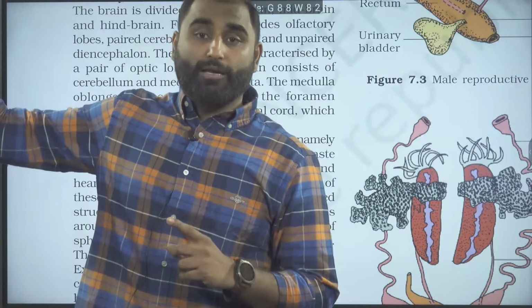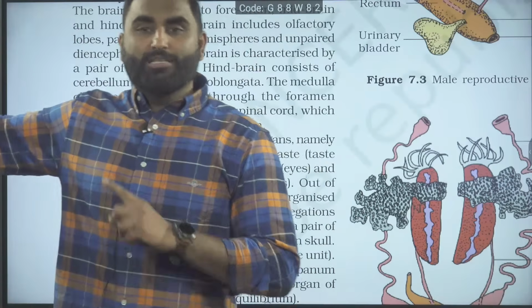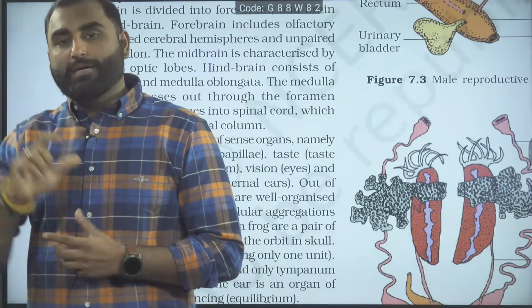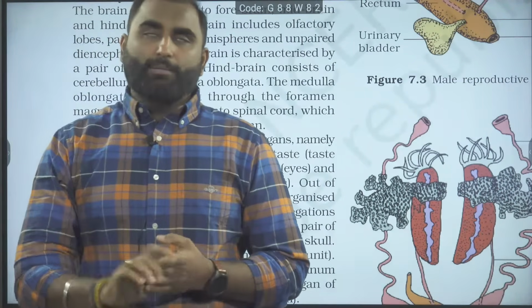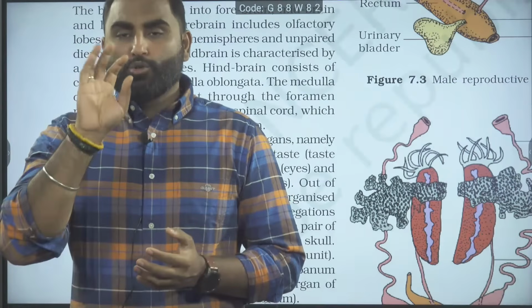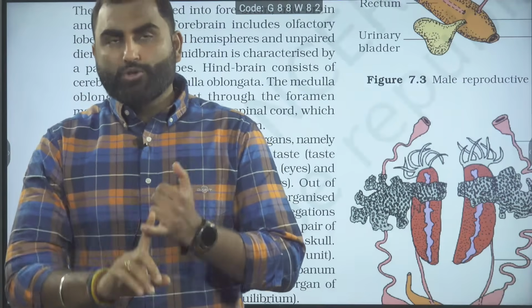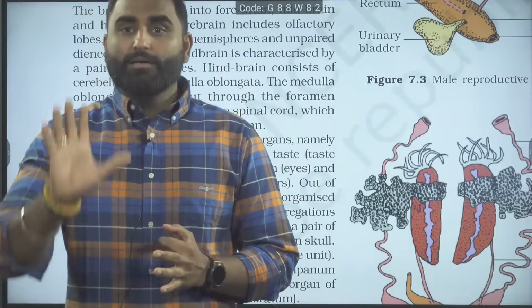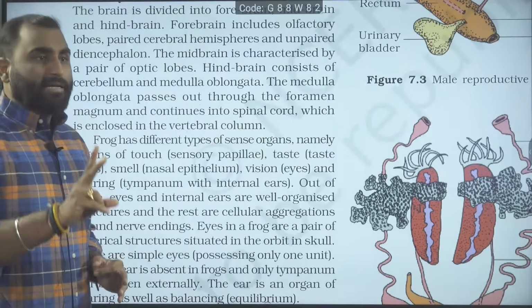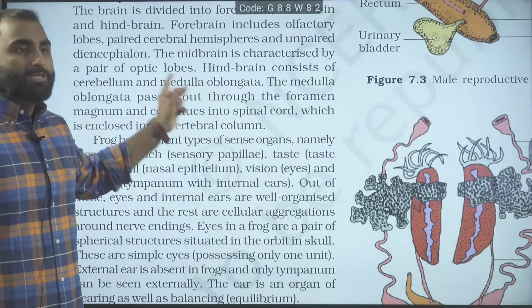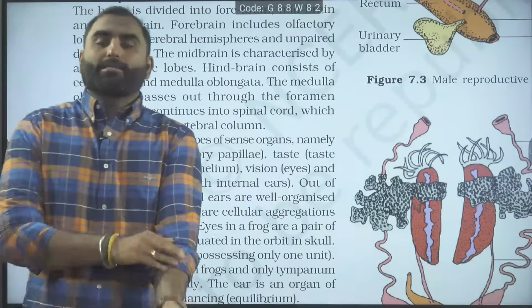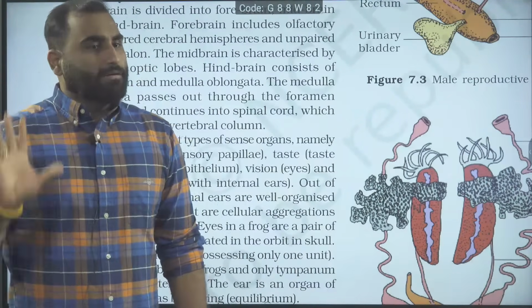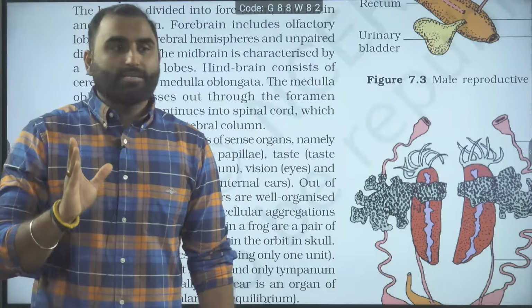Again, if you go and see the nervous coordination summary part, they have mentioned the midbrain function: corpora quadrigemina, superior colliculi, inferior colliculi, associated with visual, auditory and tactile inputs. For frog, the midbrain has only a pair of optic lobes that do just the visual function. Are we clear with this, guys?